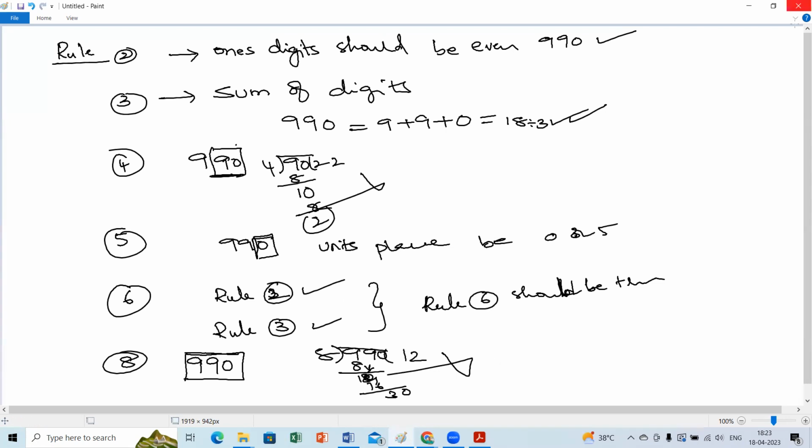What about other divisibility rules like 9 and 10? What is the 9 rule, children? Rule 9 is like the 3 rule. What is the 3 rule?